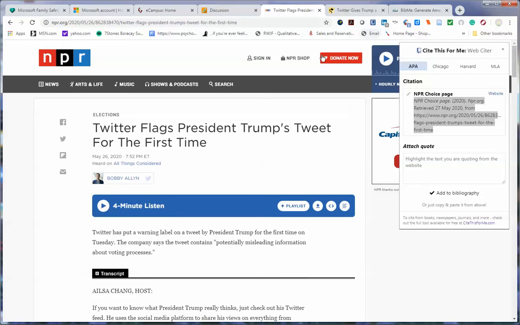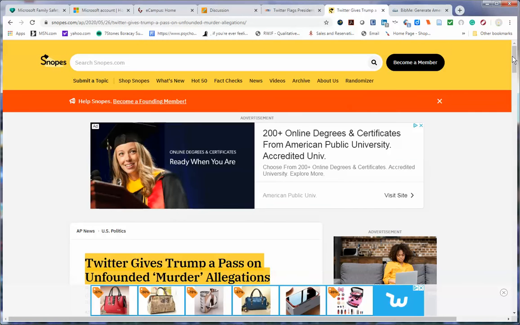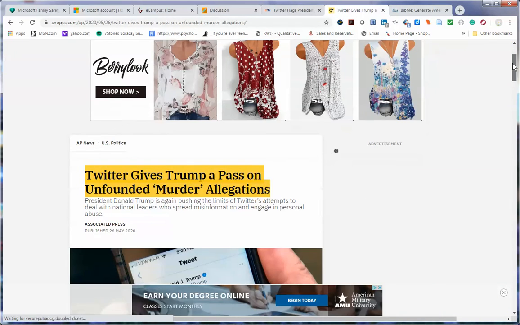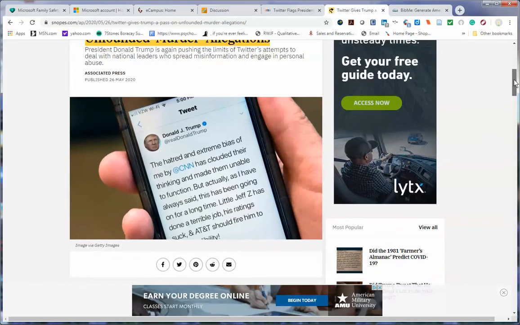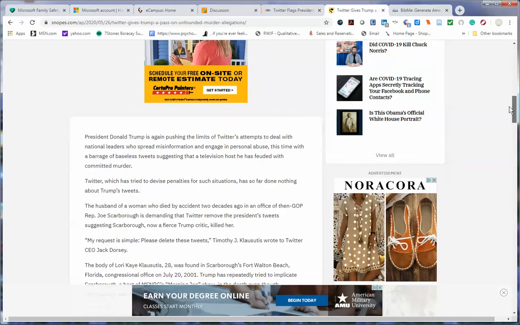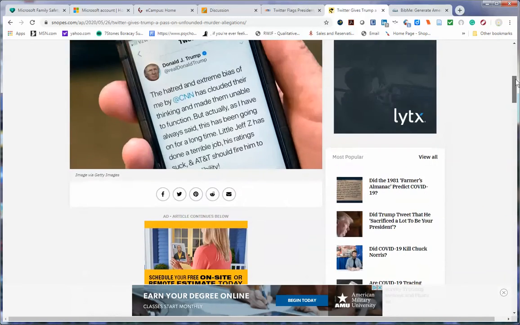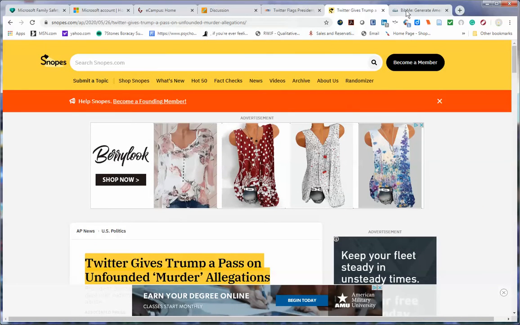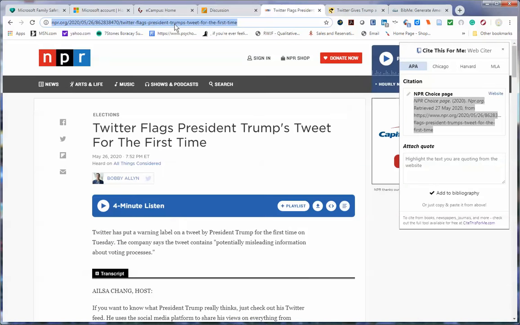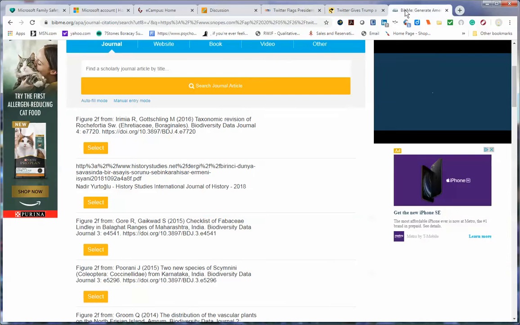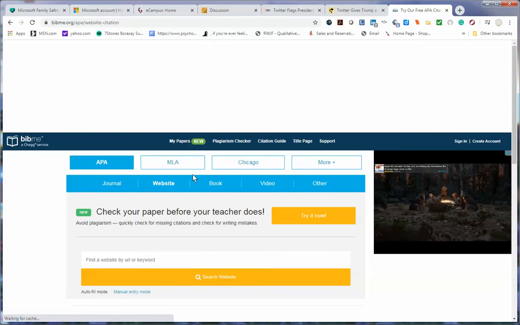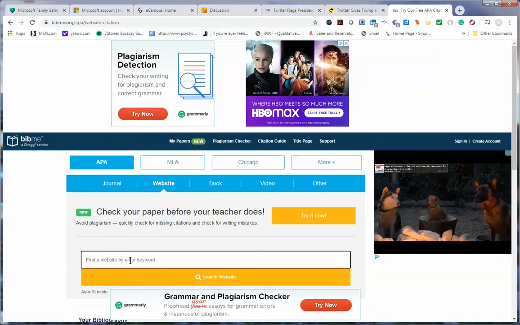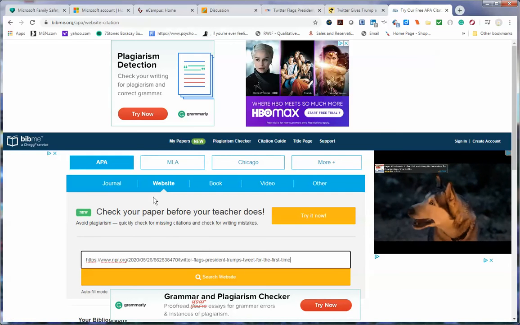So this is one of the fact checking sites that I go to, npr.org, or you can also go to snopes.com. I know somebody has posted a while ago about the use of snopes.com. Okay, so fact checking and the use of bibme.org. So I'm going to use this website, and I want you to know how easy it is to use bibme.org. It will give you the in-text citation as soon as you enter the necessary information.